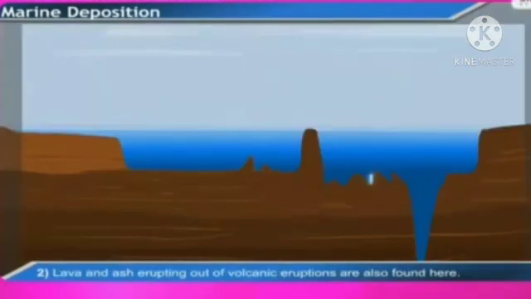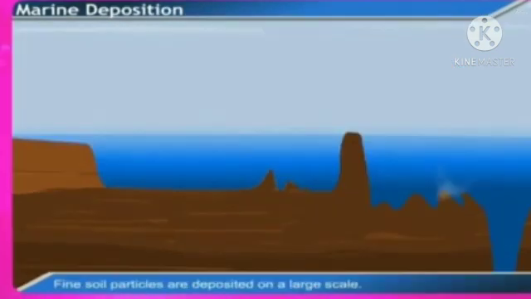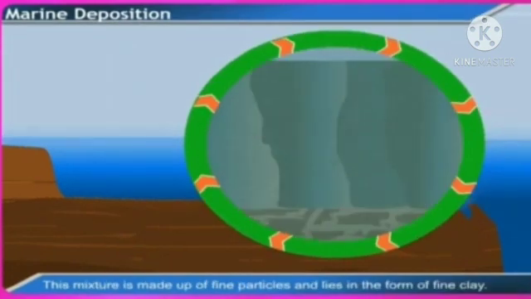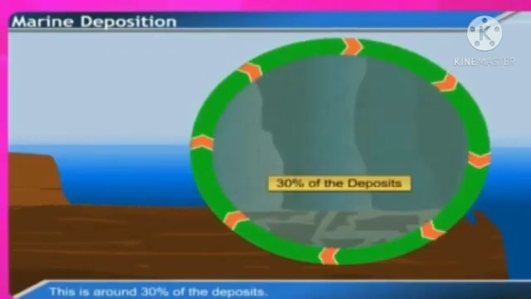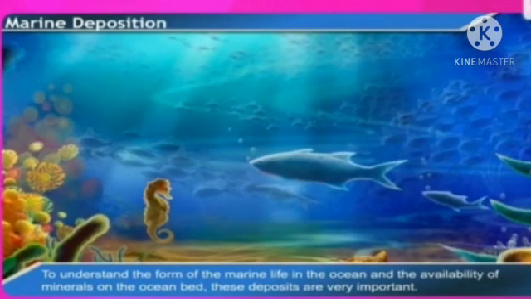Second, lava and ash erupting out of volcanic eruptions are also found here. Fine soil particles are deposited on a large scale. Remains of marine plants and animals are mixed in this deposit. This mixture is made up of fine particles and lies in the form of fine clay. This is around 30% of the deposits. These are called marine oozes. To understand the form of the marine life in the ocean and the availability of minerals on the ocean bed, these deposits are very important.